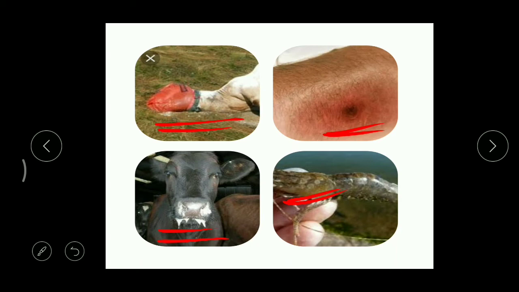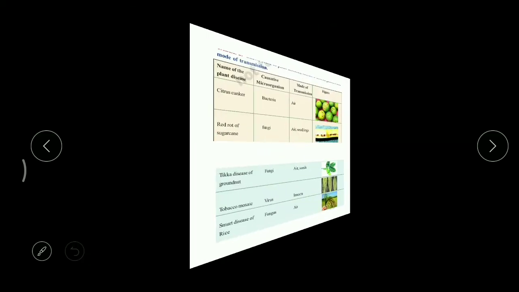Correct? So in this way, these microorganisms cause different types of disease in different types of living organisms, even animals, and now we're going to deal with plants.